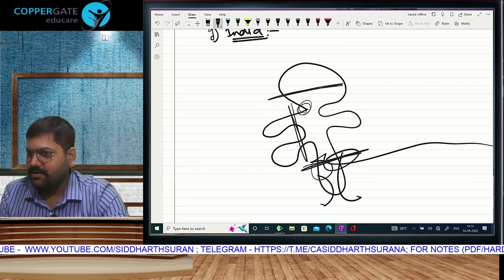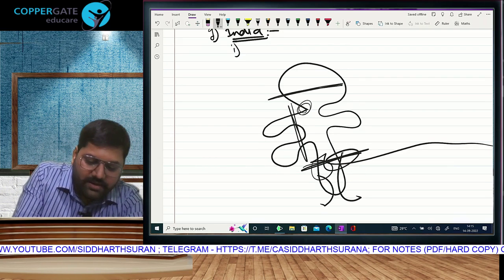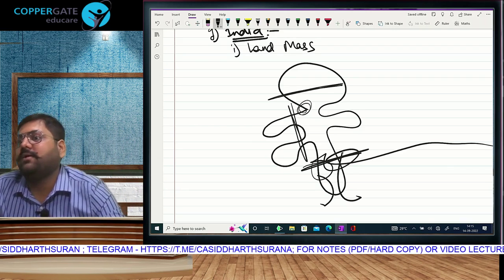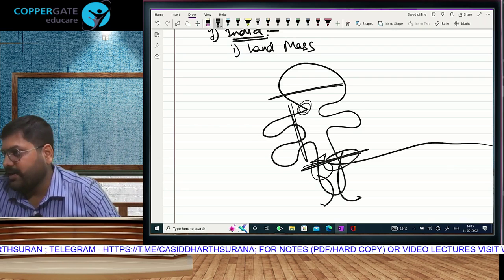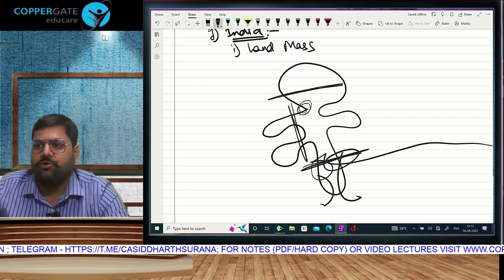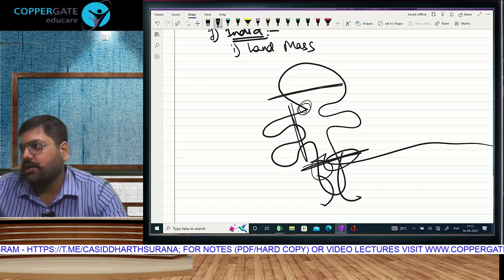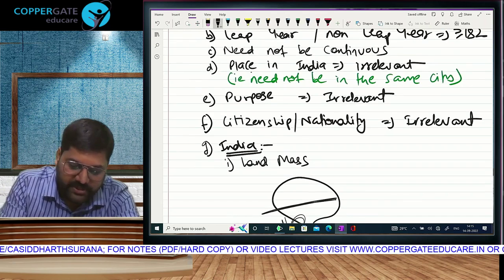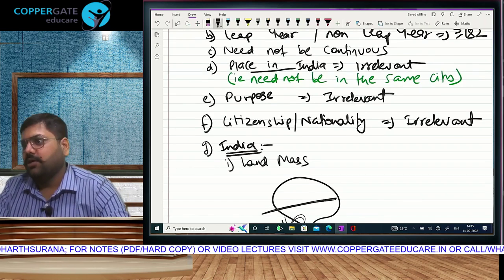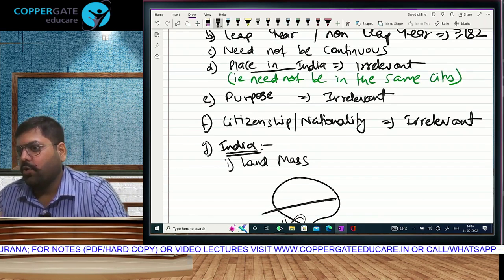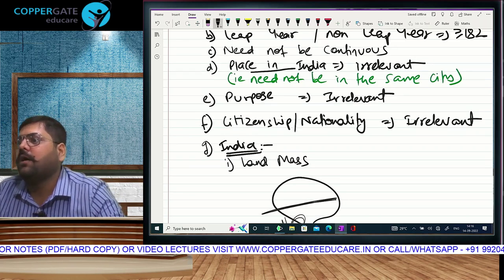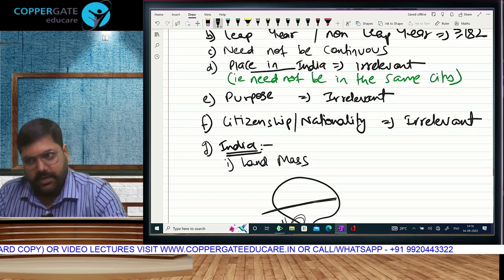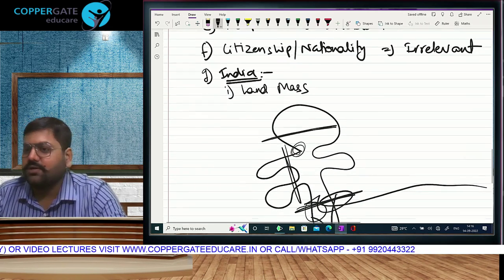It is the same: you can be in India at any place, because India will include the entire land mass of the country, from Kashmir to Kanyakumari, from Gujarat to Arunachal Pradesh. Every corner of the land is India. And have I already told you which place you have to be? It doesn't matter. You can be anywhere, Kashmir to Kanyakumari. So the entire land mass falls in the definition of India. Is that understood? That's not enough.